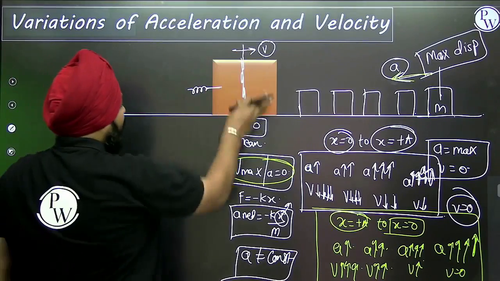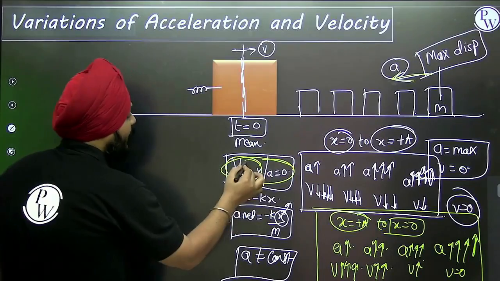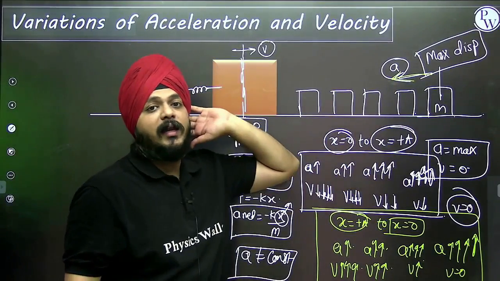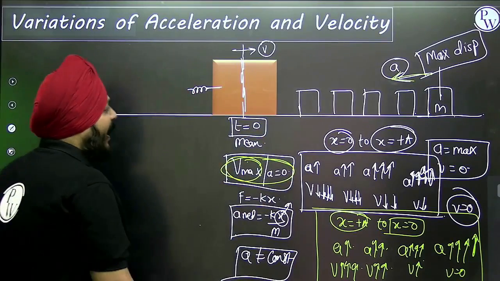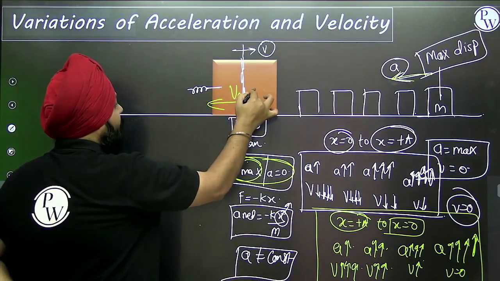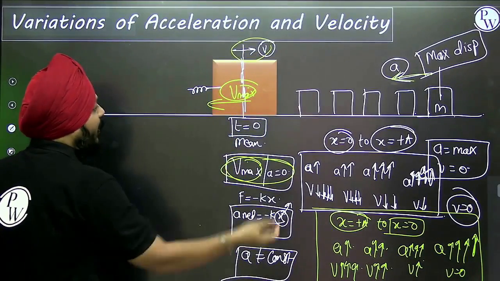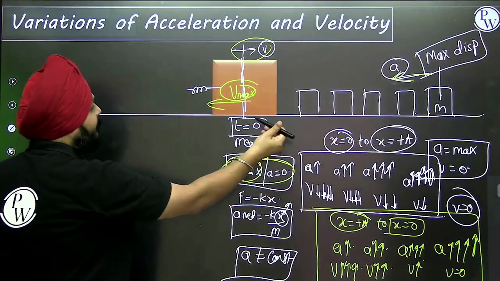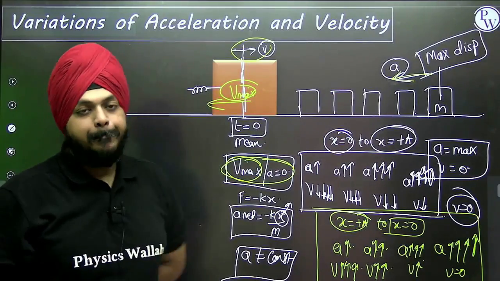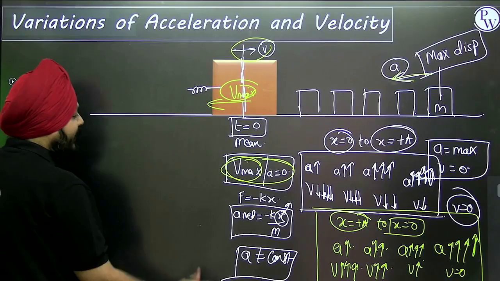Now while reaching this mean position again, we are having the max velocity, but while completing half of the oscillation, the direction of the velocity is reversed. We are having the max amount of velocity, but in the previous case it was acting towards the right, and after completing the half part of the oscillation it is acting towards the left. So again here velocity is maximum.